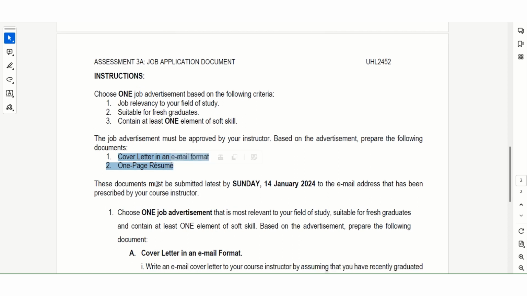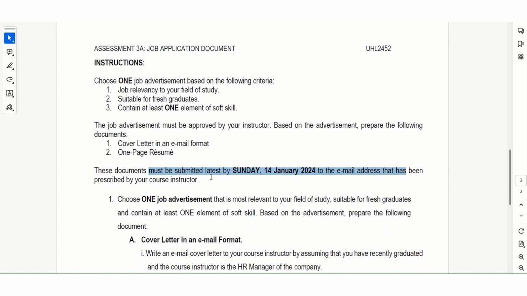These documents must be submitted latest by Sunday, 14th of January, to the email address that has been prescribed by your course code instructor, which is my email address. So by Sunday, 14th of January, you have to submit two things to me: cover letter and one-page resume.